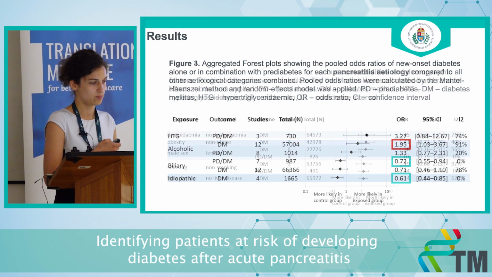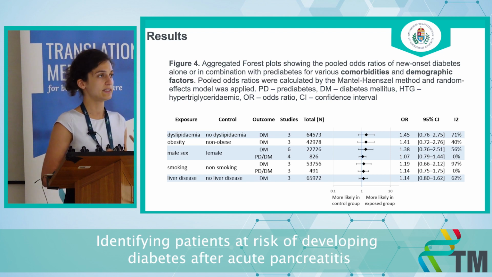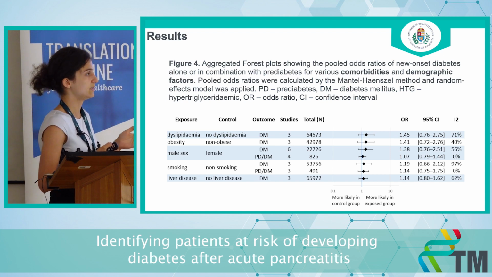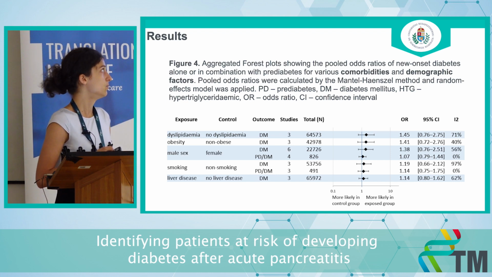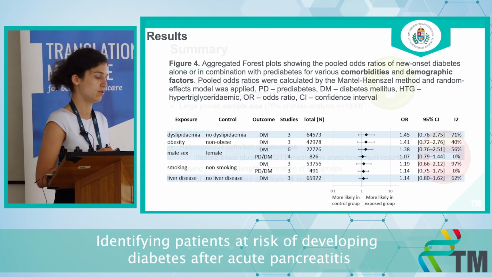And we also explored a couple of other comorbidities and demographic factors. However, we found no statistical significance for these. Largely, you notice that they were including only 3 studies, and one of them accounted for 50% of the data, which was a high-risk bias study from the US, only 1 year long.